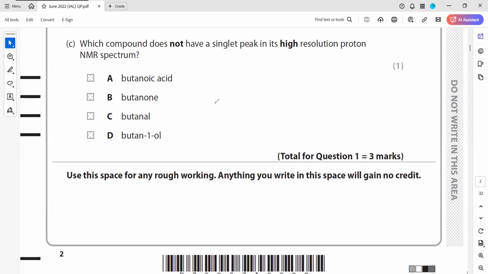So if you draw the structure, CH3, CH2, CH2, CH2, OH, this will give a singlet. For C, I was confused.